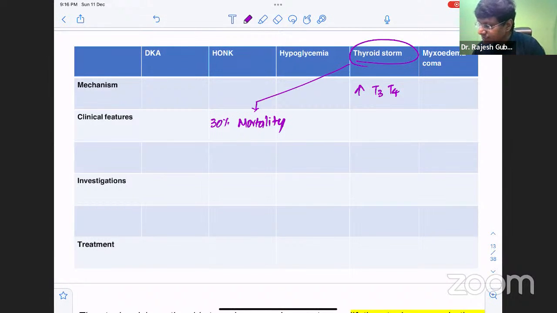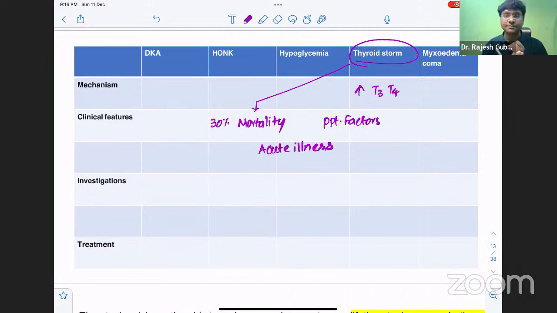Then in these individuals, you need to know the precipitating factors for the development of thyroid storm. The precipitating factors include acute illness. And what will be that acute illness? That includes stroke, infection, trauma. These are the acute illnesses that can precipitate thyroid storm, or even surgery, right? Especially thyroid surgery can cause thyroid storm, okay? Or even radioiodine treatment can also cause thyroid storm.